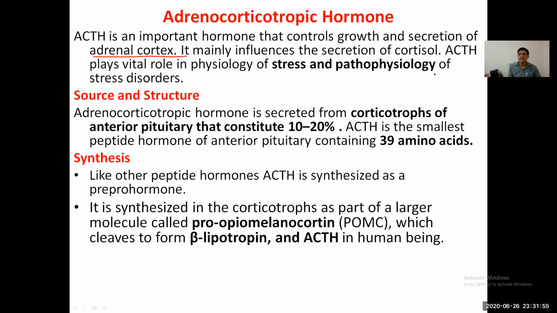Mainly influence the secretion of cortisol. ACTH plays an important role in the physiology of stress and the pathophysiology of stress disorders. This hormone is also secreted from the corticotropes of the anterior pituitary gland. ACTH is the smallest peptide hormone, containing 39 amino acids.